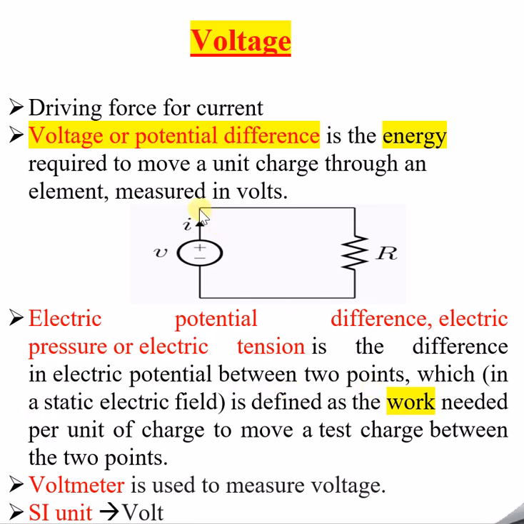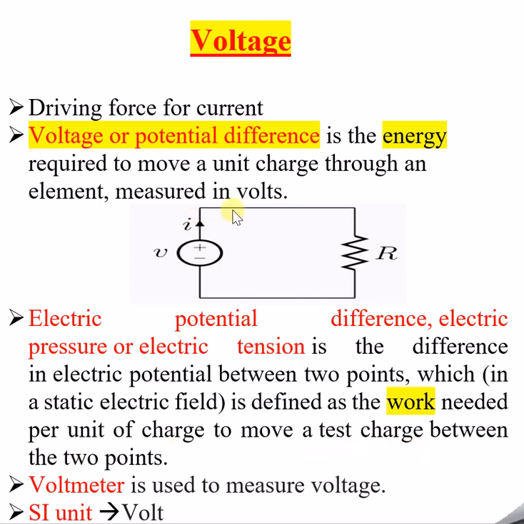See, let us consider one point, I am highlighting it now. This is the second point. So the difference in potential between these two is nothing but the voltage. In simple words, I can say in terms of work done. So now we'll try to understand the difference in potential between the two points in a static electric field. I already discussed what a static electric field is in detail, so please refer to that session. It is defined as the work needed per unit charge to move a test charge between the 2 points.